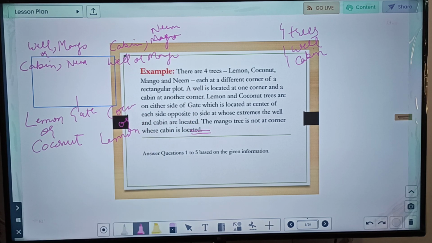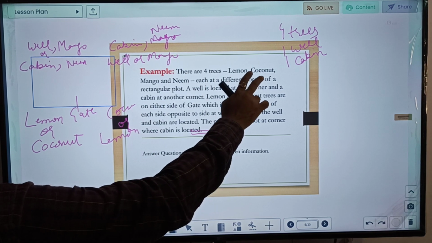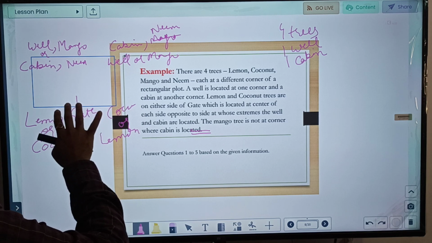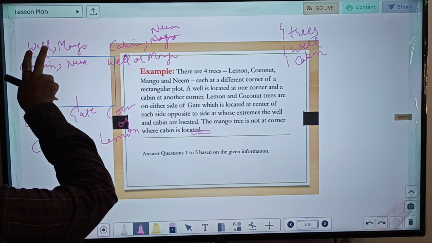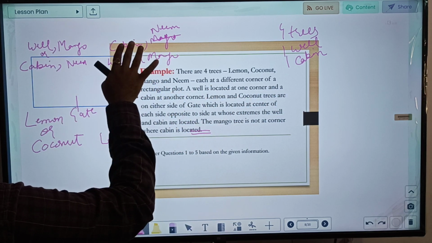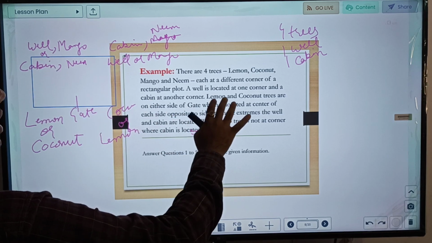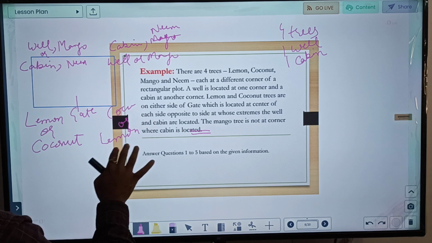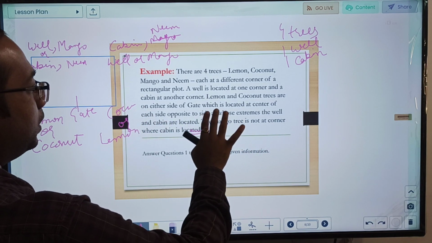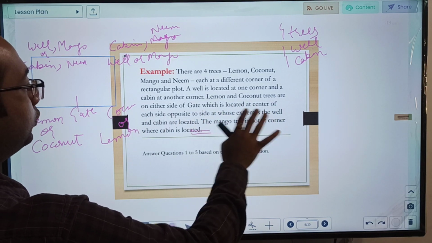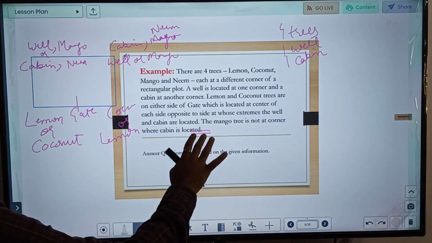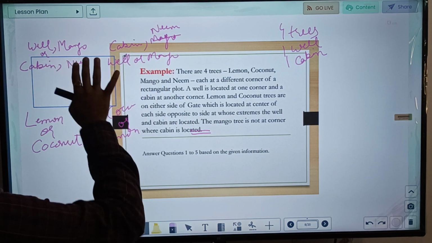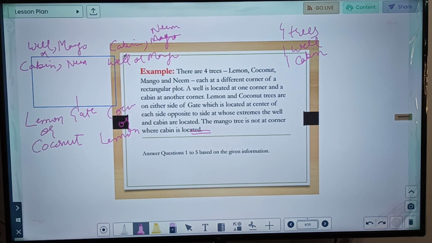Let us see if all things are getting covered. There are 4 trees, yes, lemon, coconut, mango and neem. Well is located at one corner, yes. Cabin at the other corner, yes. Lemon, coconut trees are on either side of the gate. This is the gate, lemon, coconut or coconut, lemon, which is located at the center, opposite to whose extremes well and cabin. Mango tree is not at the corner where cabin is located. So along with cabin we cannot have mango. So all this particular representation basically shows what has already been given to us in the question.